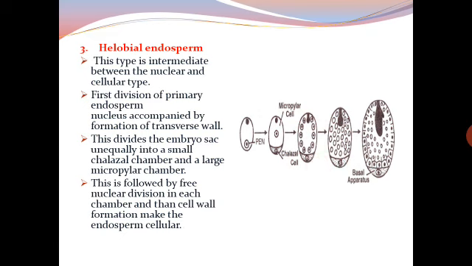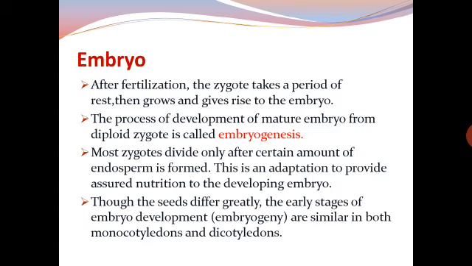So firstly the division is transverse, resulting in the formation of a small chalazal chamber and a larger micropylar chamber, and later it is followed by free nuclear division in each chamber, and then the cell wall formation makes the endosperm cellular. This is helobial endosperm.